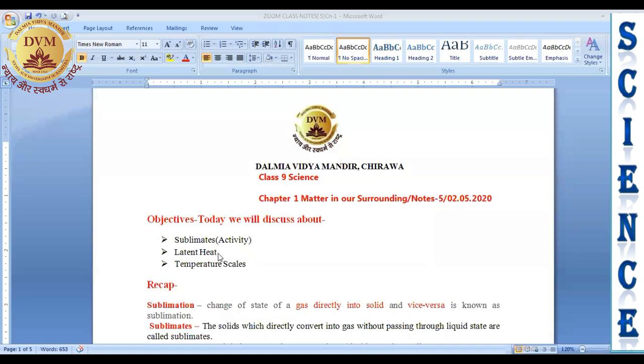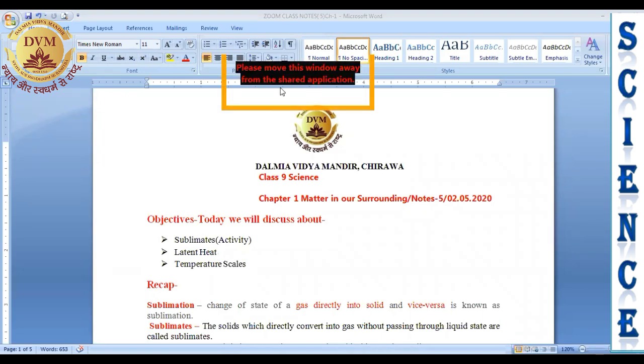Next will be latent heat. In latent heat, we will discuss two topics: latent heat of fusion and latent heat of melting, or we can say latent heat of vaporization. Next, we will discuss the temperature scales. Temperature scale means which scale we are using to measure the temperature, right?